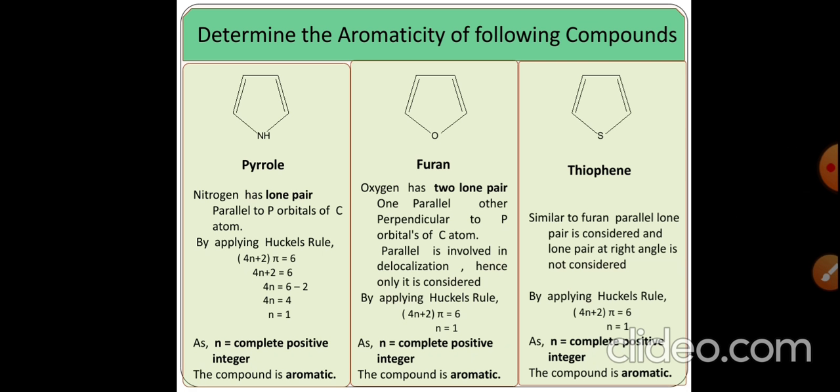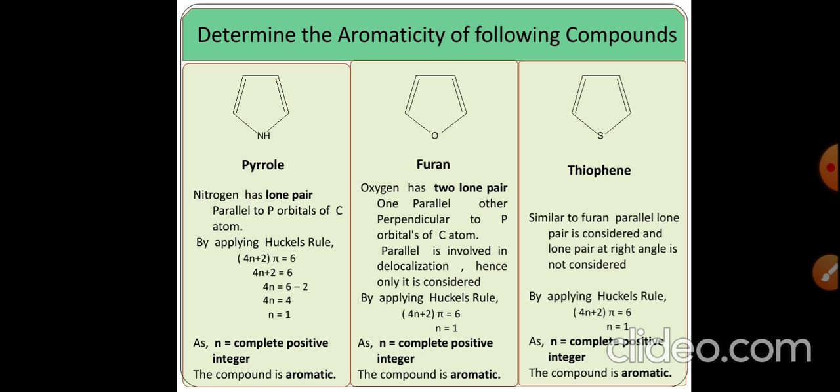Therefore this perpendicular lone pair will not be involved in delocalization of the electrons. The other lone pair is parallel to the p orbitals of the carbon atoms. Therefore this parallel lone pair will be involved in delocalization of the pi electrons along with the p orbitals of the carbon atoms. So only one lone pair of electrons will be considered for the calculation.